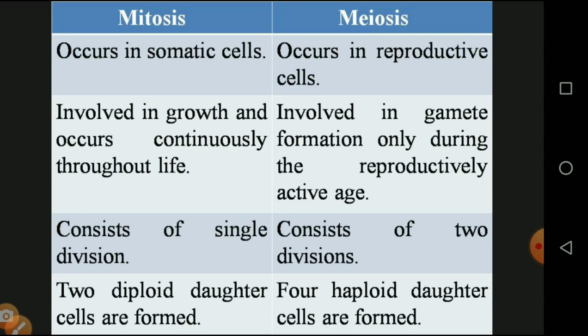Mitosis occurs in somatic cells and meiosis occurs in reproductive cells. Mitosis involves growth and occurs continuously throughout life, but meiosis occurs only at the time of reproductive age. Mitosis consists of a single division and meiosis consists of two divisions. Two diploid daughter cells are formed in mitosis and four haploid daughter cells are formed in meiosis.